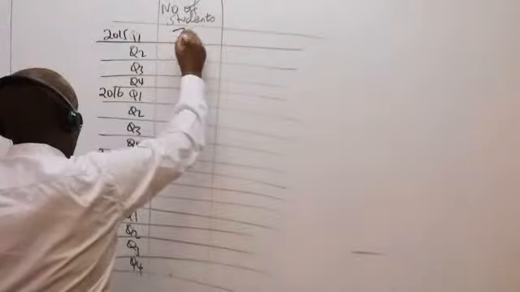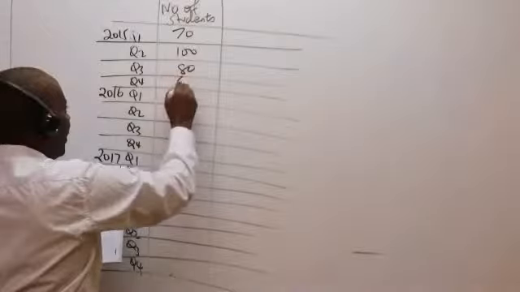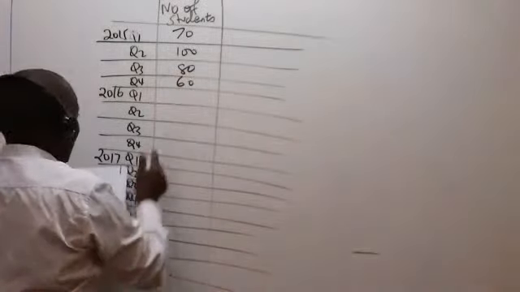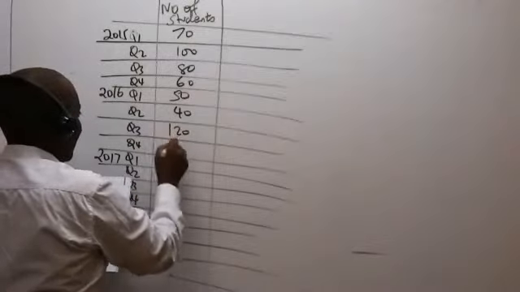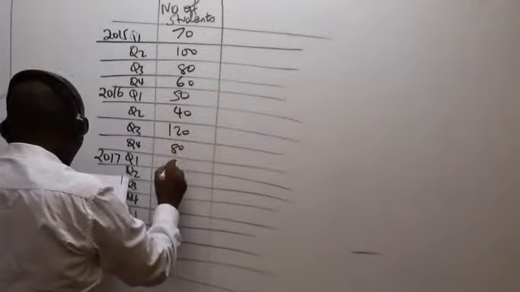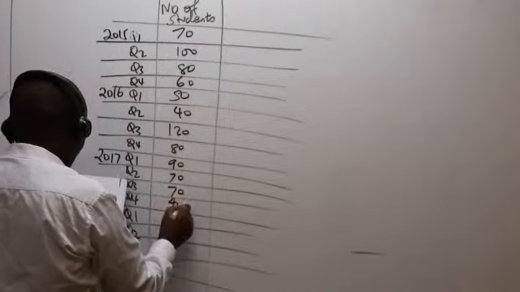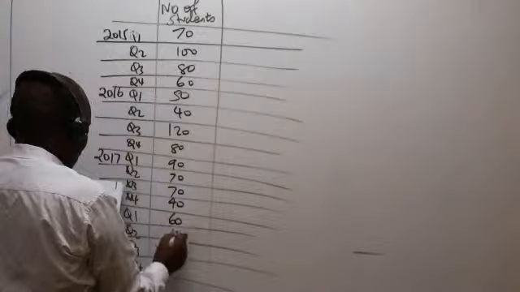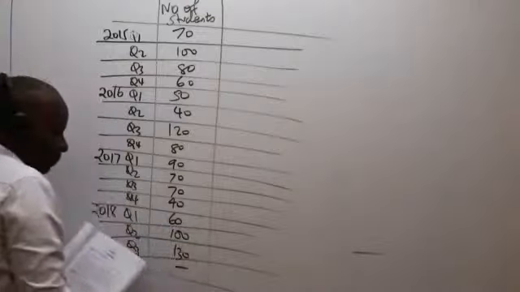We have 70, we have 80, we have 60. From there we have 50, 40, 120, 80. We have 90, 70, 70 again. Then we have 40, then we have 60. We have 100, we have 130. We have a dash there.